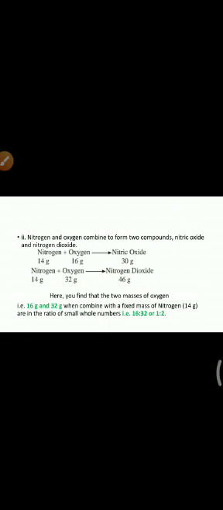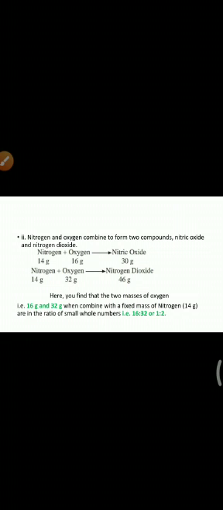Second example: nitrogen and oxygen combine to form two compounds, the first is nitric oxide and the second is nitrogen dioxide. In the first reaction, nitrogen 14 gram combines with 16 gram of oxygen to give 30 gram of nitric oxide. And in the second reaction, 14 gram of nitrogen reacts with 32 gram of oxygen to give 46 gram of nitrogen dioxide.